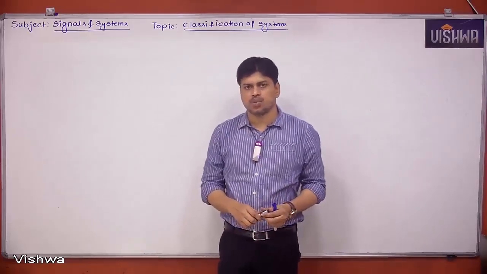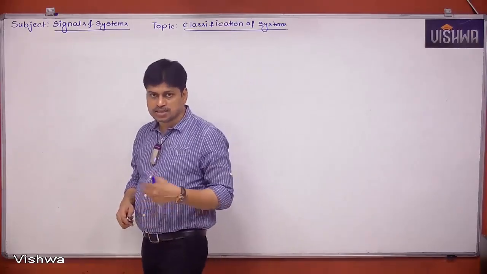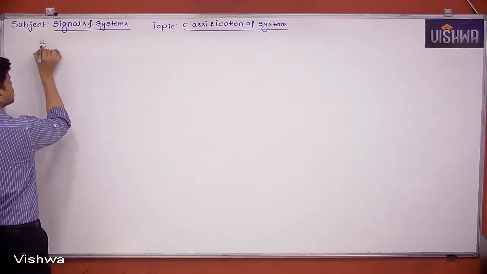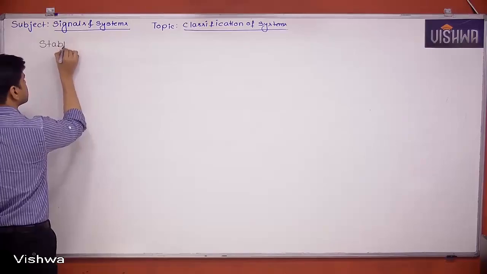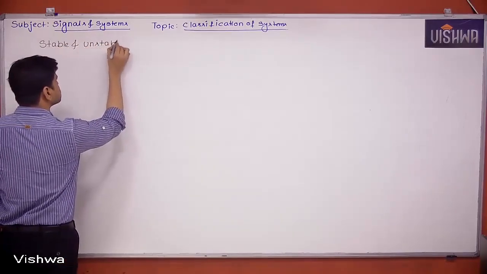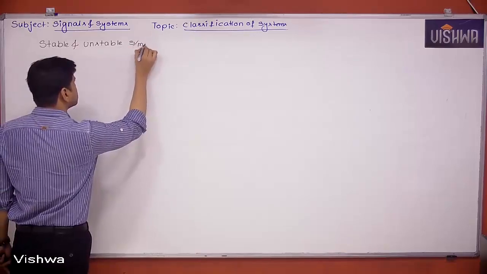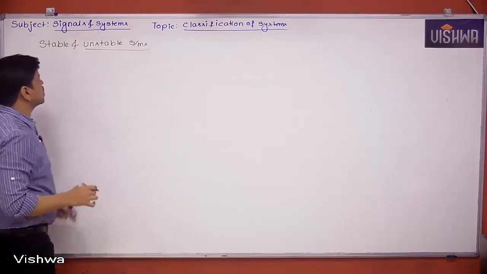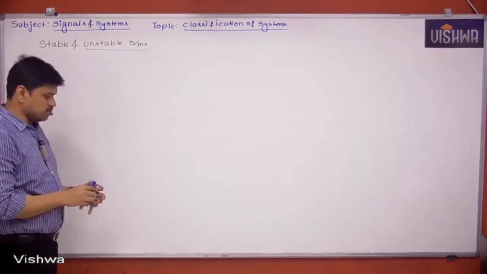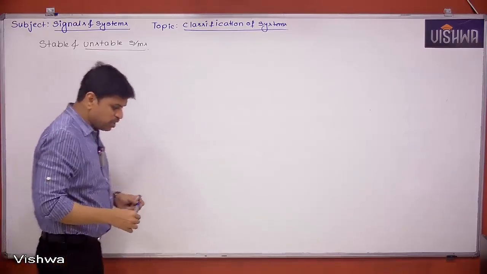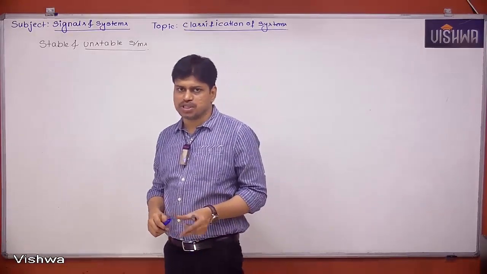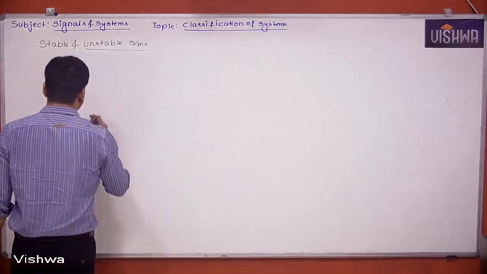Next classification what we have to see is stable and unstable systems. Still we are in the classification of systems. Try to understand what is a stable system, what is an unstable system. Before understanding this, we are having only one stability criteria called BIBO stability. So what do you mean by that?